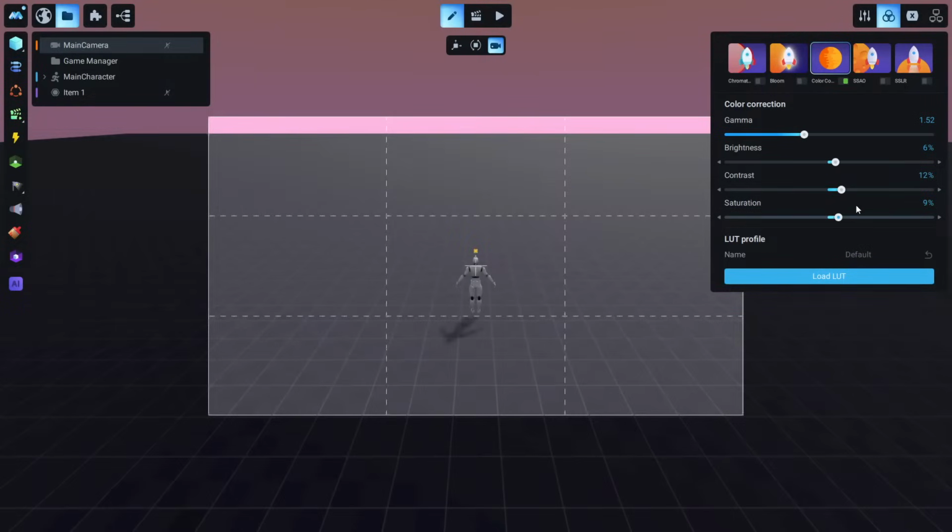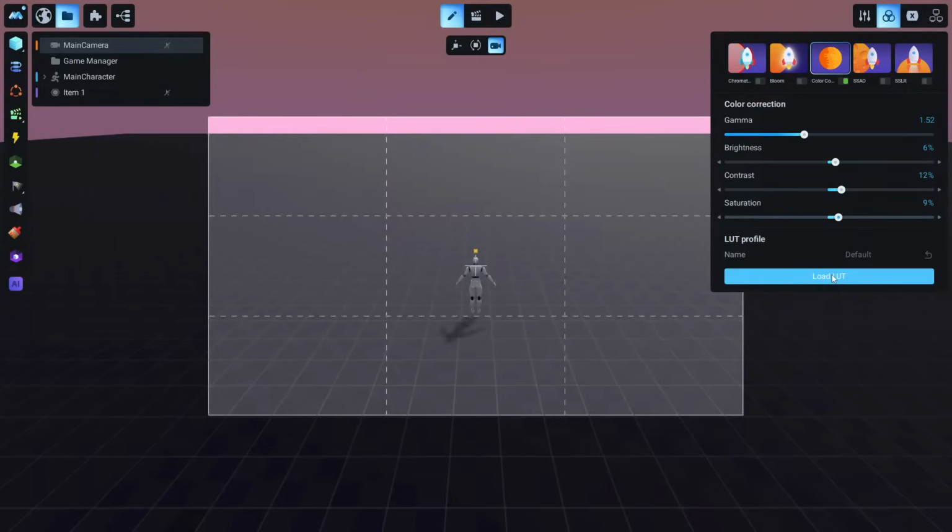And of course, the new feature that we have added in Manu is this little button that says load LUTs. And for those who are not familiar, a LUT is a chromatic palette that, like a filter, a colored filter that we can apply and change the colors of the game totally.